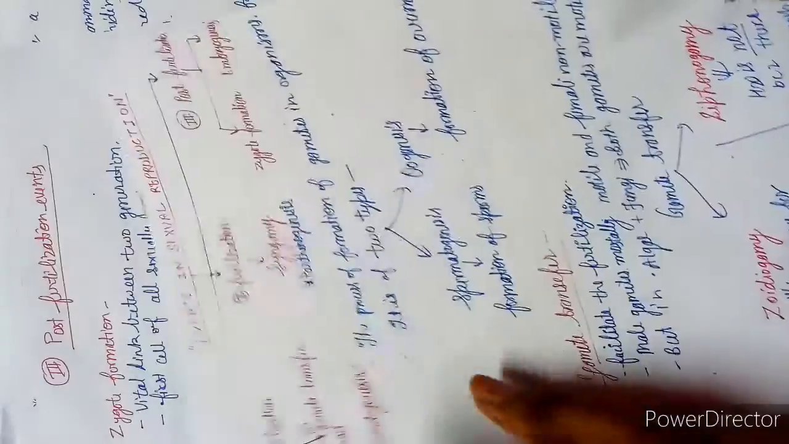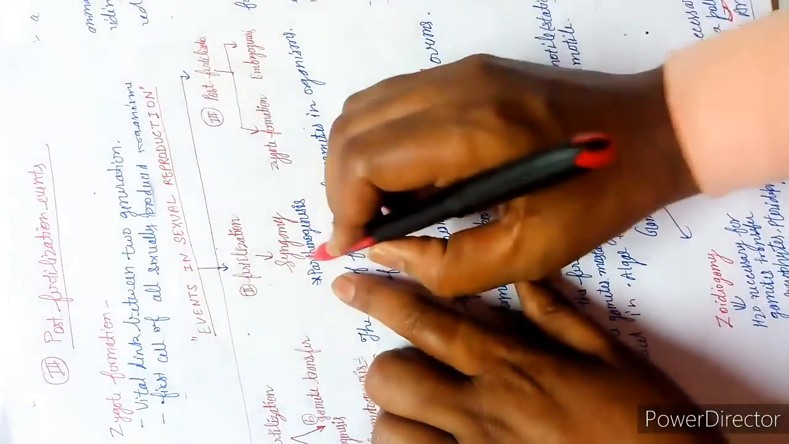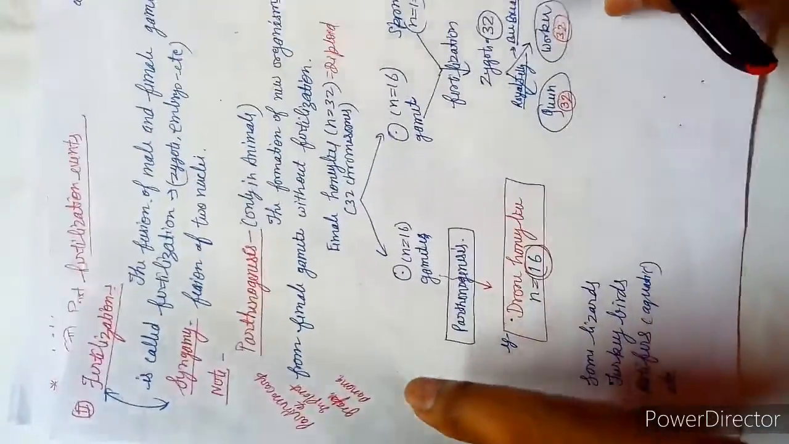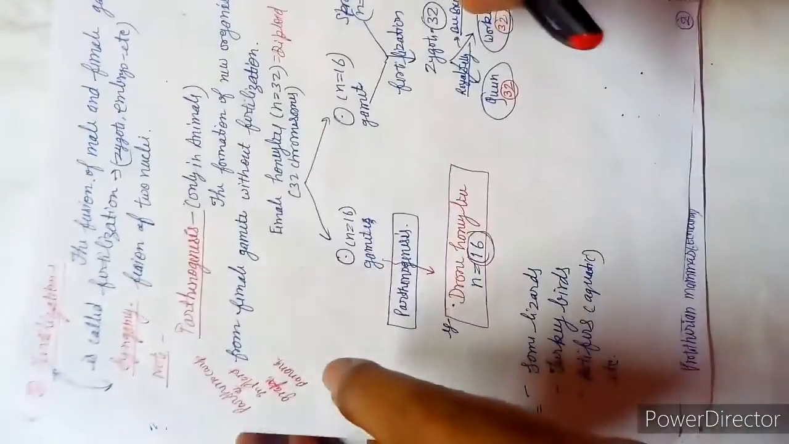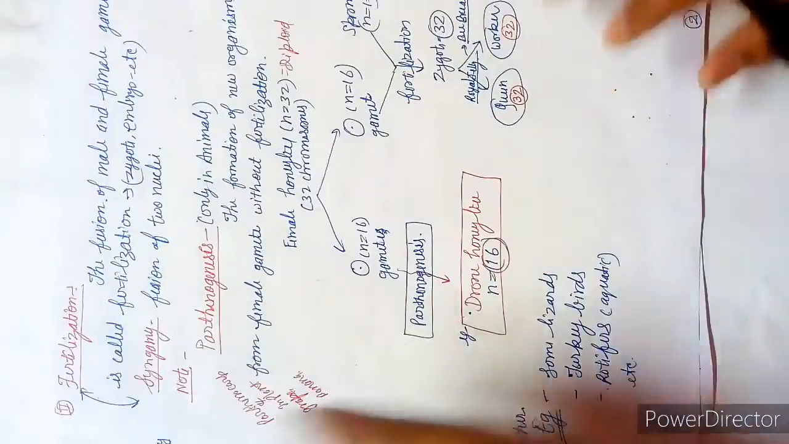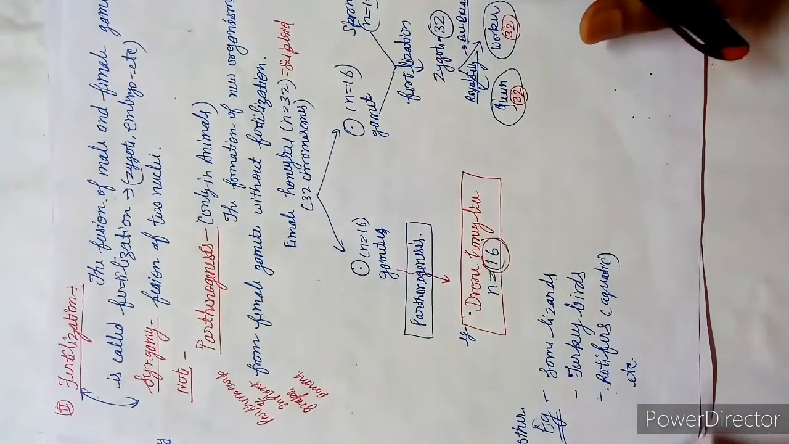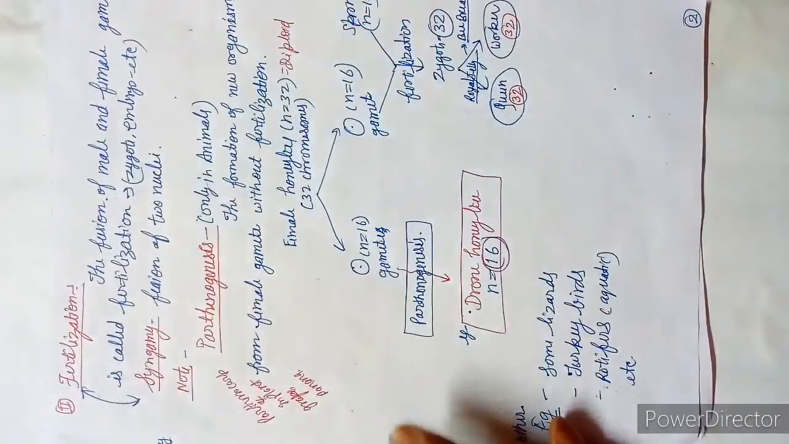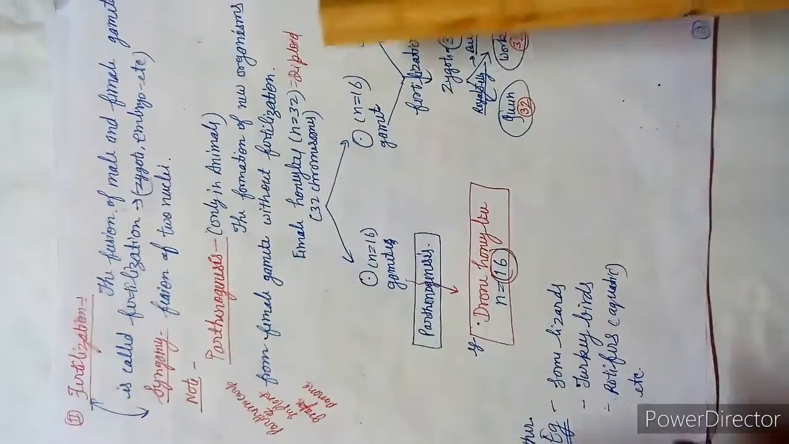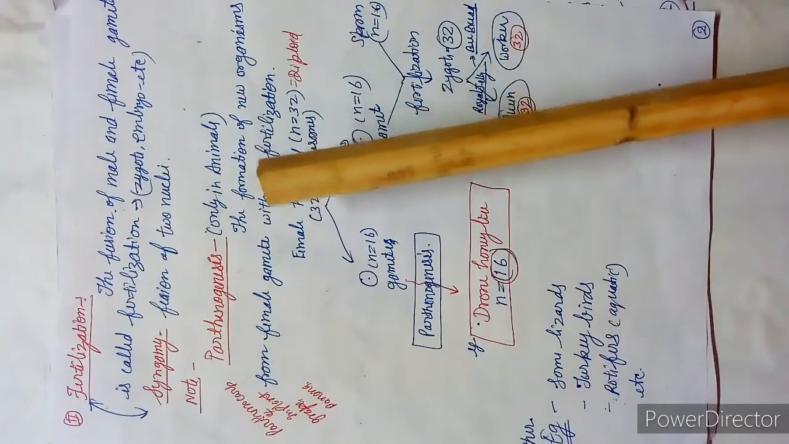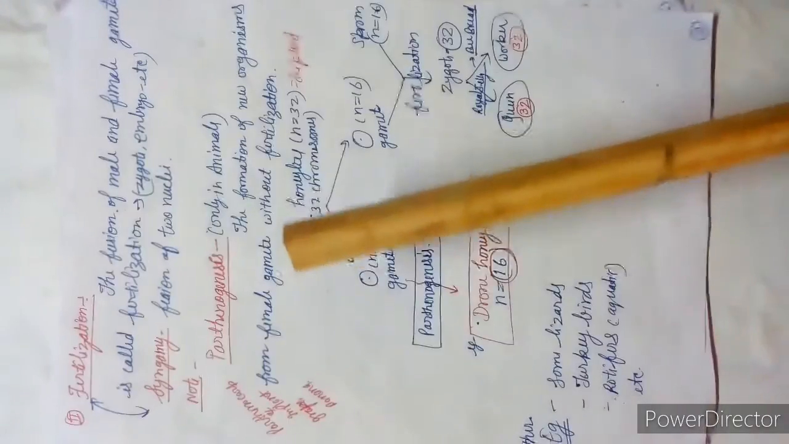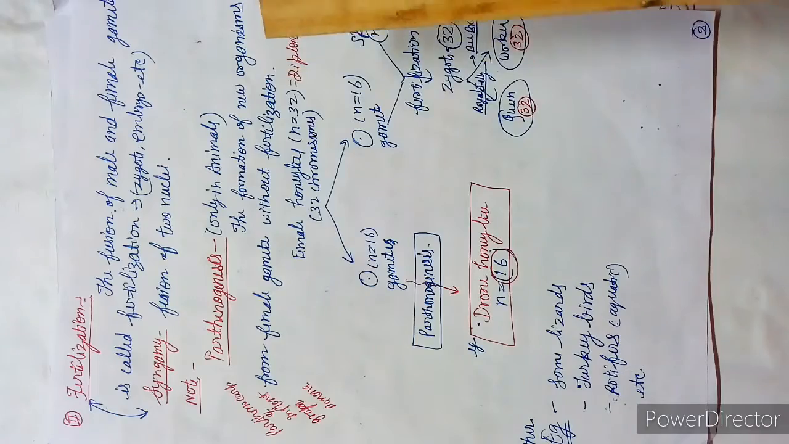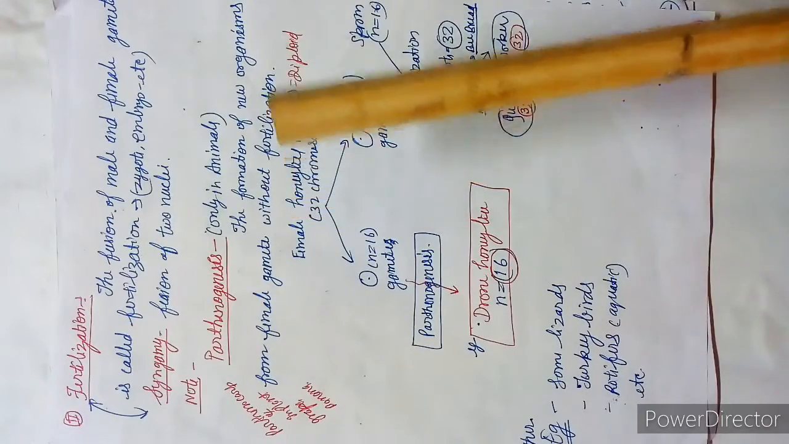Parthenogenesis comes after fertilization, so I have written it next. Parthenogenesis is a very special kind of event, and it is not necessary that every organism exhibits it. In some organisms, and that is only a case of animals, there is formation of new organisms. Just listen to the definition: the formation of new organisms from a female gamete without fertilization. The formation of new organisms from a female gamete without fertilization.